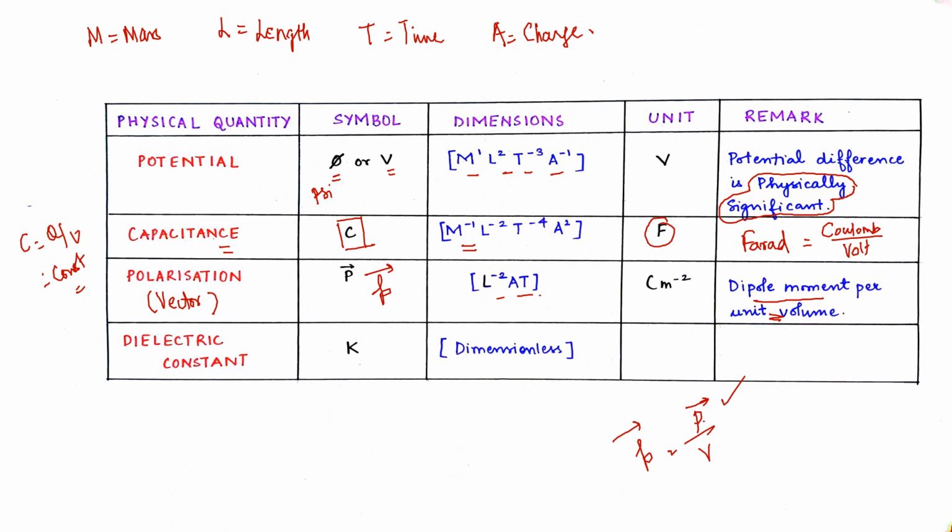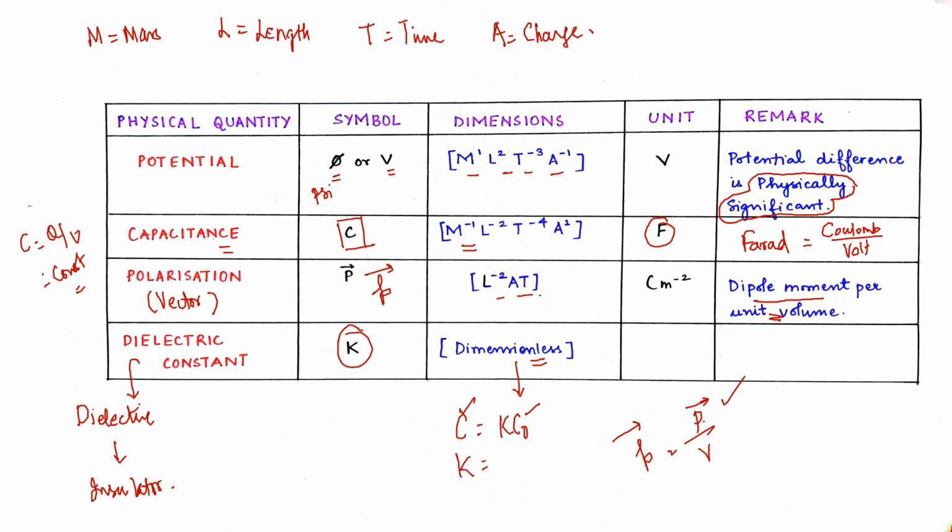Next is the dielectric constant. This dielectric constant is defined for dielectrics. What are these dielectrics? These are the insulators which are introduced between the capacitor plates for increasing their capacitance. The dielectric constant is denoted by capital K. It is dimensionless because C equals K C naught, final capacitance and initial capacitance.